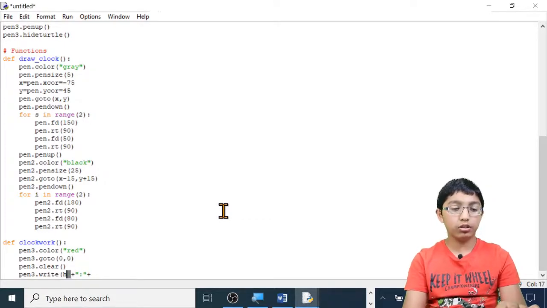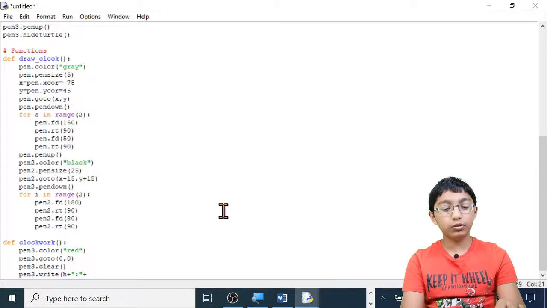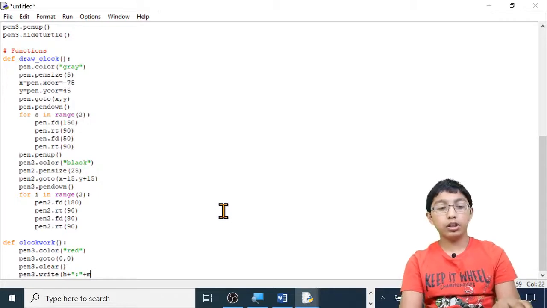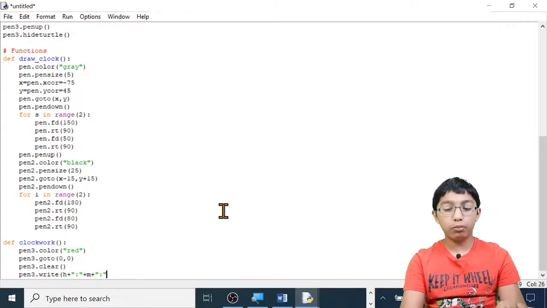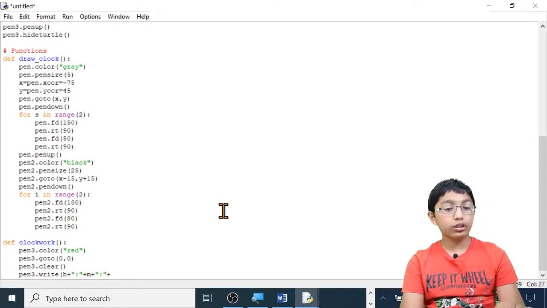So h plus colon plus this is going to be the minutes. It's also going to be a variable, plus, open quotation marks, colon, close quotation marks, plus, second, this is going to be our second. This is also going to be a variable as well. So this is all we're going to type, comma, space.